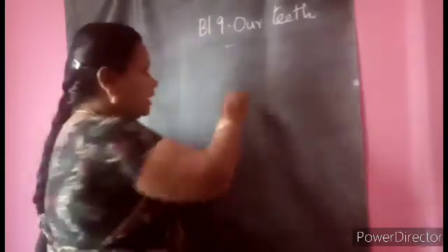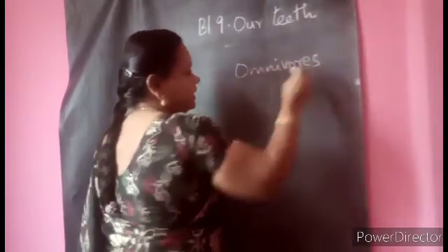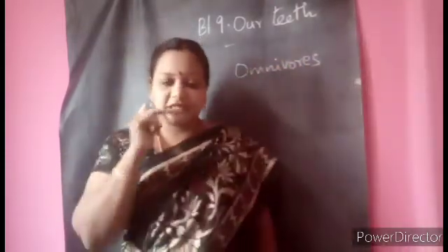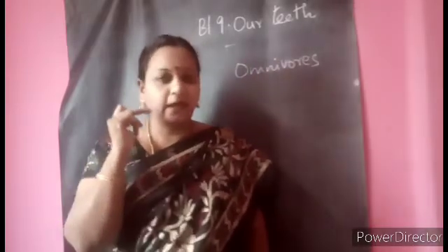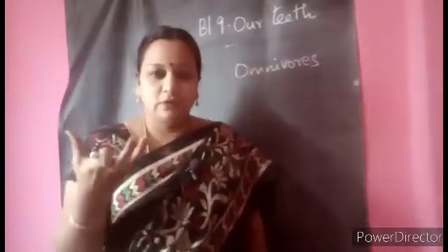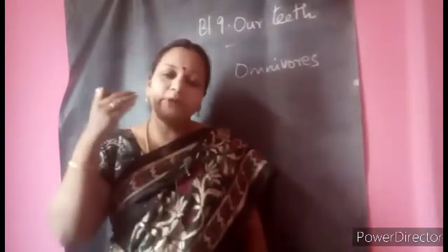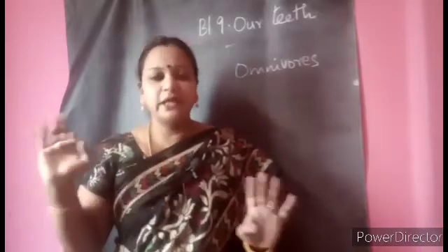Very good. So we are omnivores. Yes, children? That is why you can see that we have both types of teeth, the incisors and the canines. Incisors are for cutting vegetables and all, whenever we are eating, and these canines will help us to tear. Premolars and molars all the animals will have.